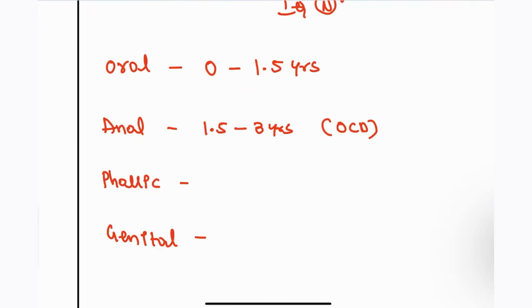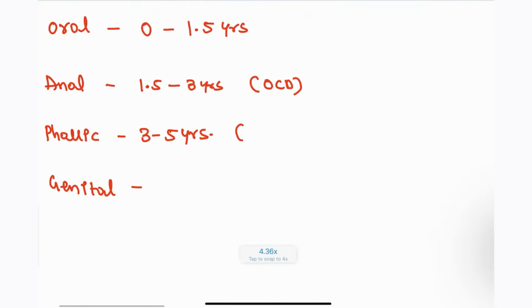Next, phallic stage. This is about 3 to 5 years. They are learning about their gender identity and everything related to it. But if it is not properly resolved, then the patient will suffer from the Electra complex or the Oedipus complex. Like hysteria or borderline disorders will be seen in this condition. Next, genital stage.